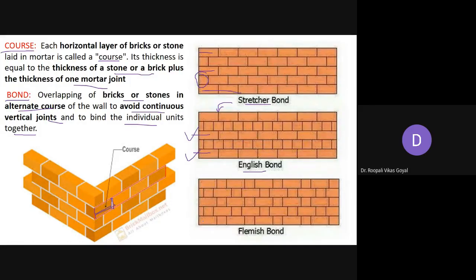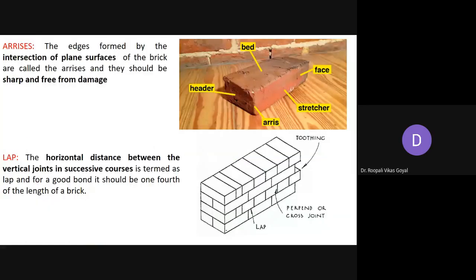And if in one course they alternate, like stretcher, then header, it is called Flemish bond. You will learn in detail all the different types of bonds in masonry, but as a basic term you should know the term bond. In the alternate courses they are joined together so that there is no vertical joint in the same line.